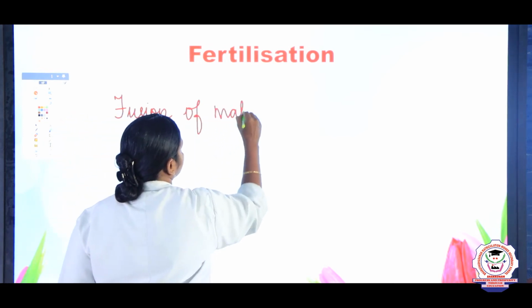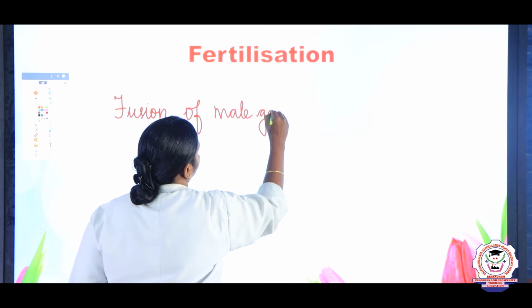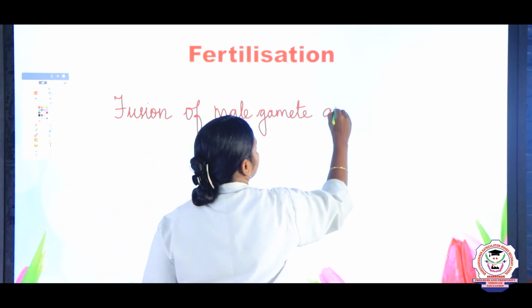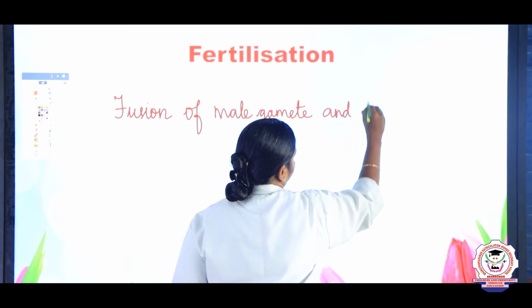And now we are going to see what is fertilization. Fertilization is a fusion of a male gamete and a female gamete.